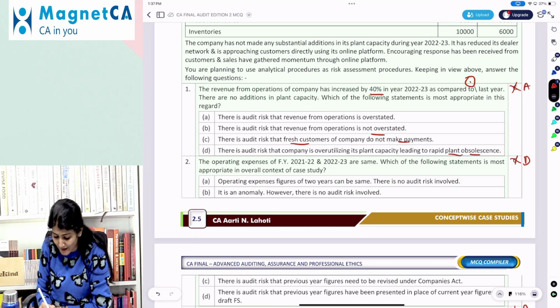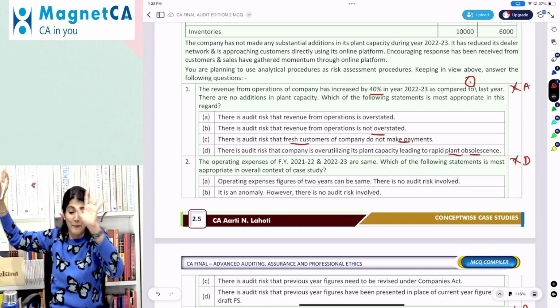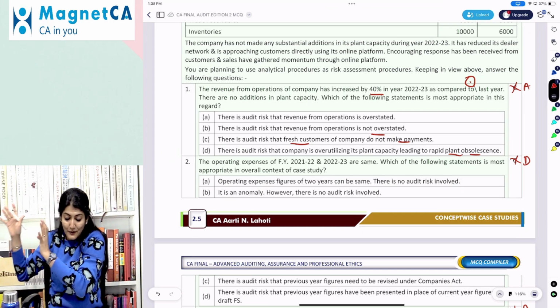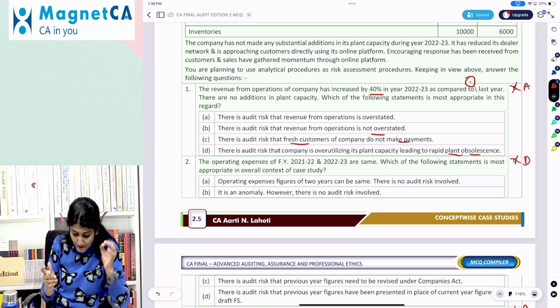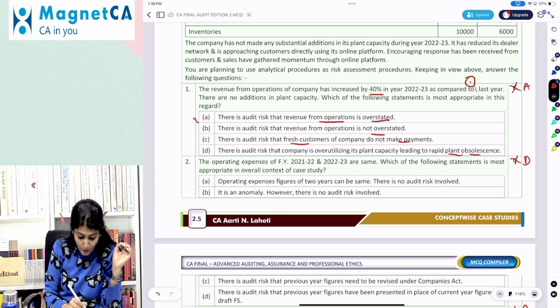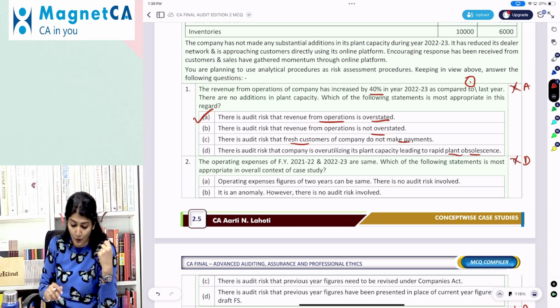So those people who think in a weird manner, something which is absolutely unrelated, that point would be for them. Right? So there is an audit risk that revenue from operations is overstated.